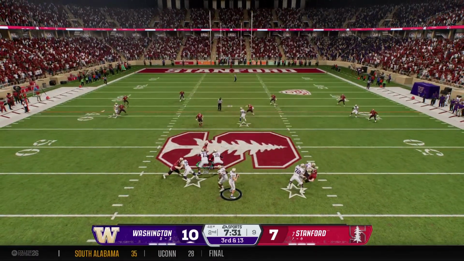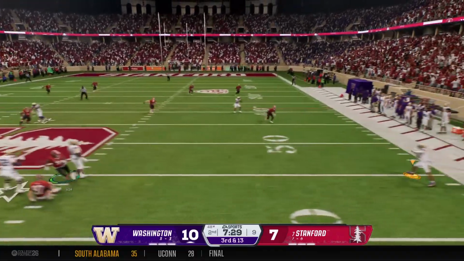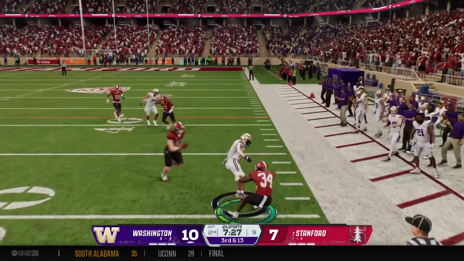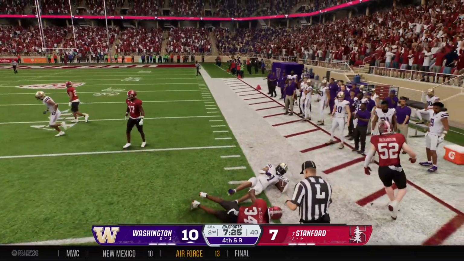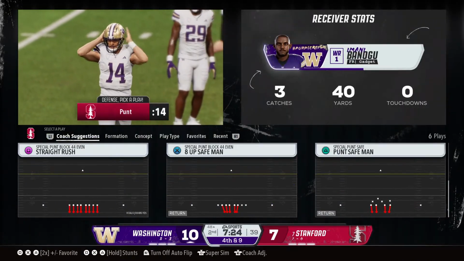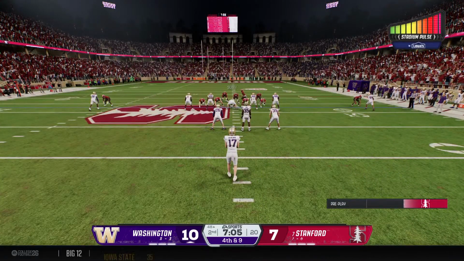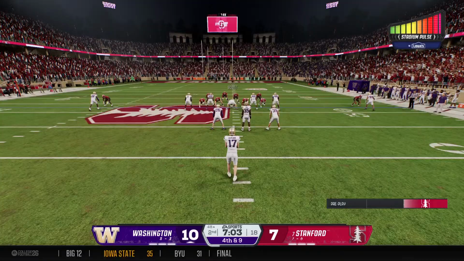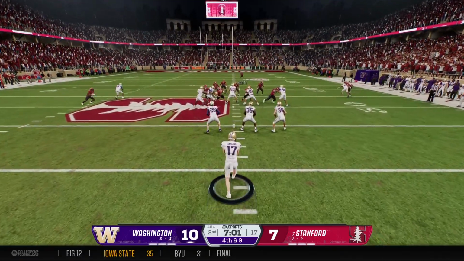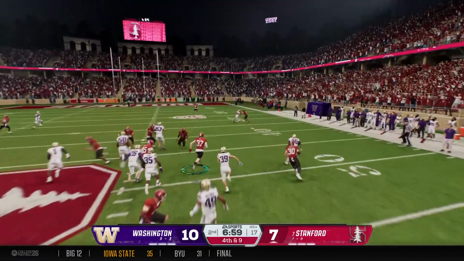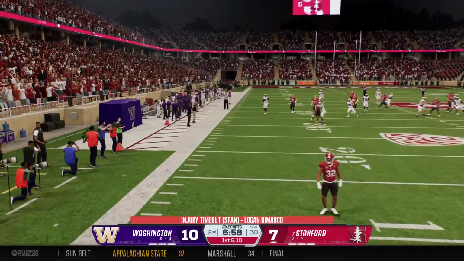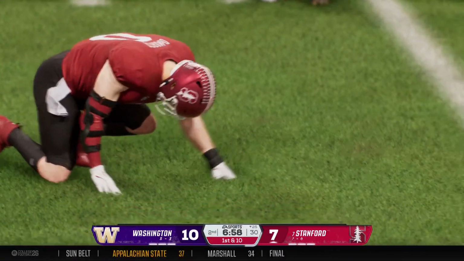On 3rd and long, he's going to have to turn one loose downfield. He's got him. What a play by this defense, and they stop him short. It'll be 4th down. Washington sends out the punt team. He ought to be able to use this first punt to pin him deep. He gets his first one of the day out of there. They used him 3 times in that loss last week.